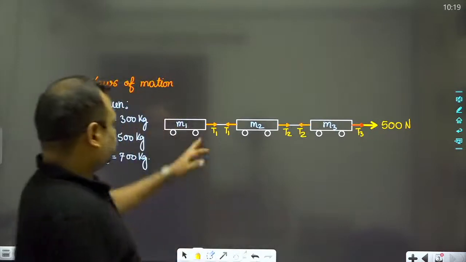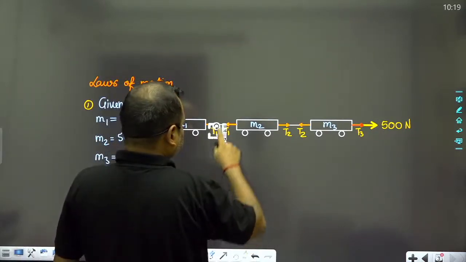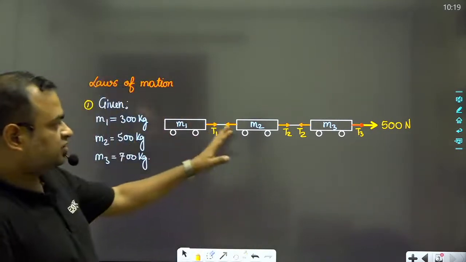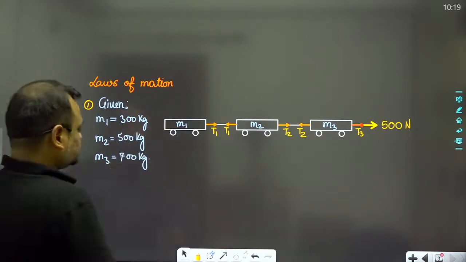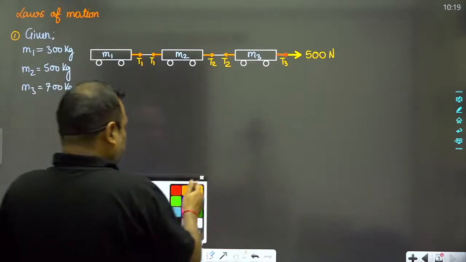So T1, T2, T3. These three tensions, you will have to find out the values of them. This is a very simple question actually.